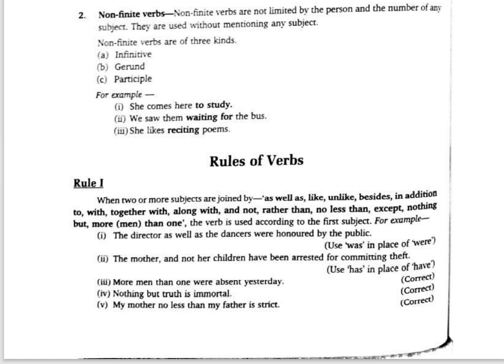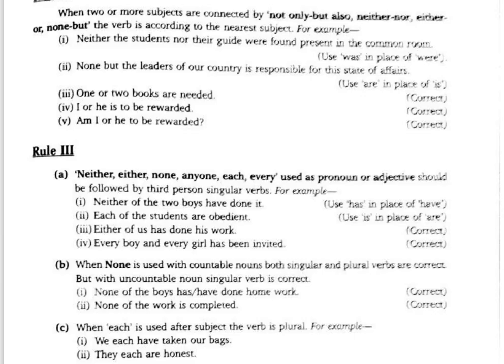I hope you understood this. Okay, let's see some more rules. When two or more subjects are connected by not only but also, neither nor, either or, none but, the verb agrees according to the nearest subject. It's very confusing, but these are all very important rules. In the case of as well as, it depends upon the first subject. But here, when not only but also, neither nor, or either or is there, it depends upon the nearest subject, that's the second subject.